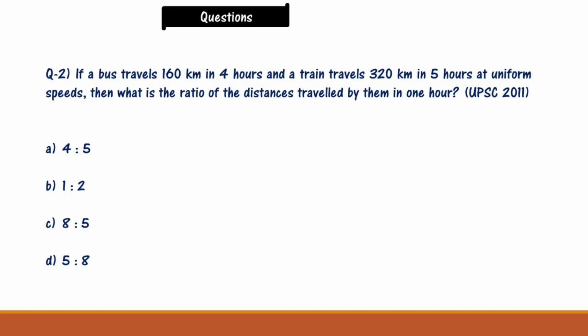Now comes the question number 2. If a bus travels 160 km in 4 hours and a train travels 320 km in 5 hours at uniform speeds, then what is the ratio of the distances traveled by them in 1 hour? This is a UPSC 2011 question. Options are 4:5, 1:2, 8:5, 5:8. Please solve this question.